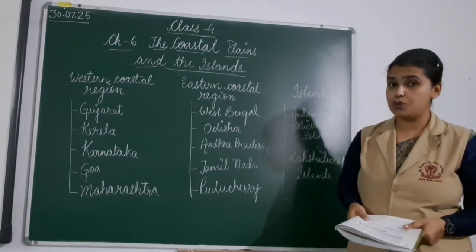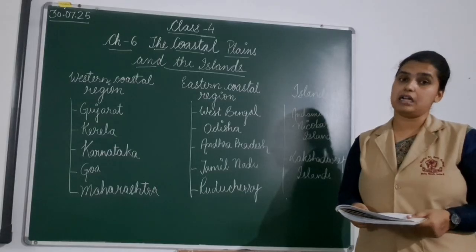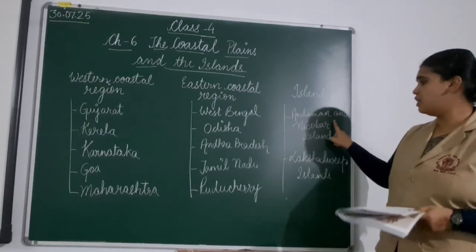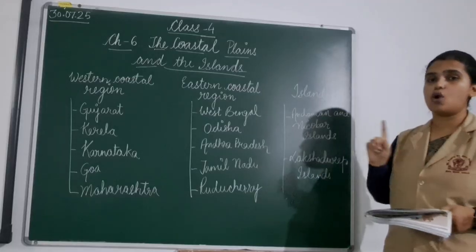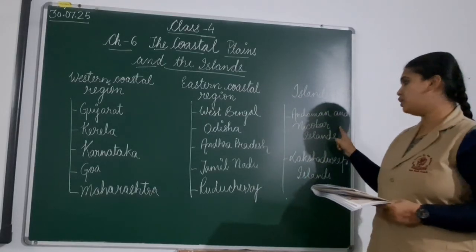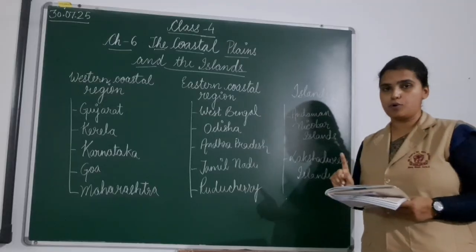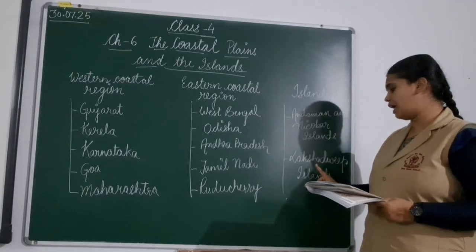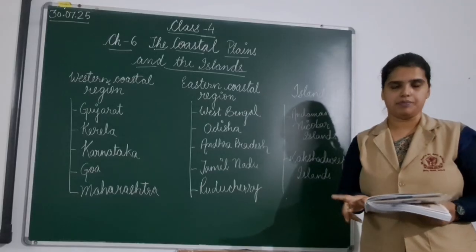What is the capital of this union territory? That is Kavaratti. I will remind you again, children. Andaman and Nicobar Islands and Lakshadweep Islands are also union territories of India. So the capital of Andaman and Nicobar Islands is Port Blair, and the Lakshadweep Islands' capital is Kavaratti.